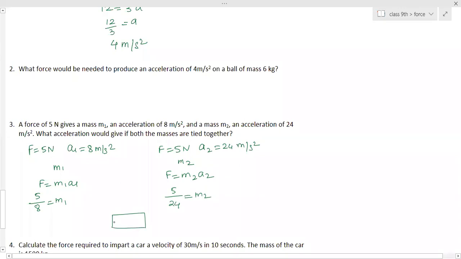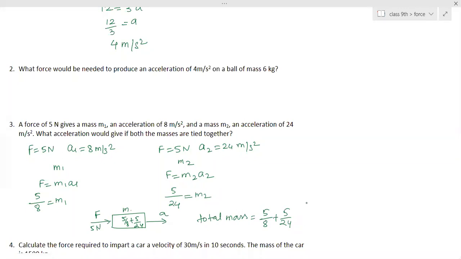Now 5 Newton force is applied on this mass. Mass is 5 by 8 plus 5 by 24. How much is the acceleration produced? You have to calculate. Find the total mass, which is 5 by 8 plus 5 by 24.